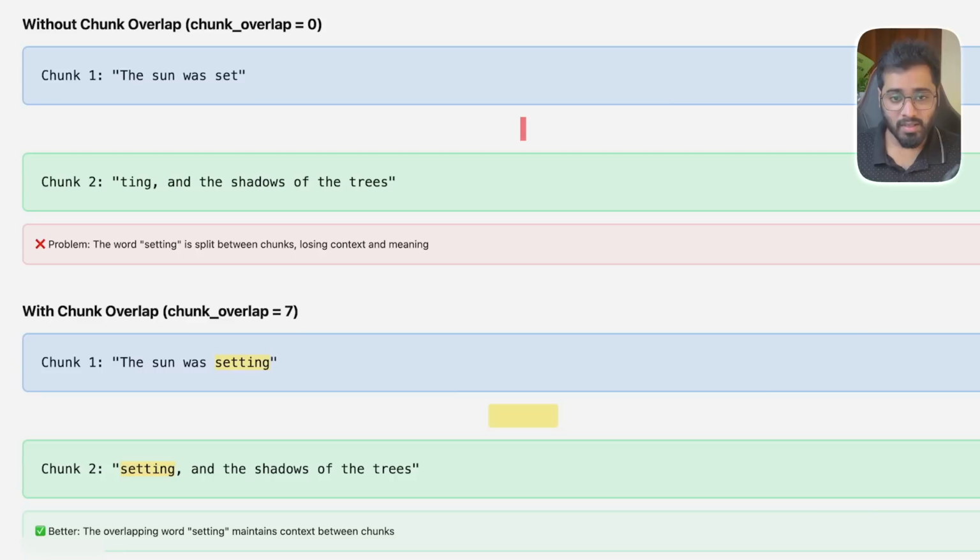All right, this is an example of two different chunks. You can see that the first chunk ends with "the sun was set," and the second chunk begins with "ting and the shadows of the tree," right? So this is the reason why we have to add a little bit of overlap. We ideally want to maintain as much information within a particular chunk, so that is why we add some overlapping. By adding this extra overlap, we ensure that the model doesn't miss important context while processing chunks independently.